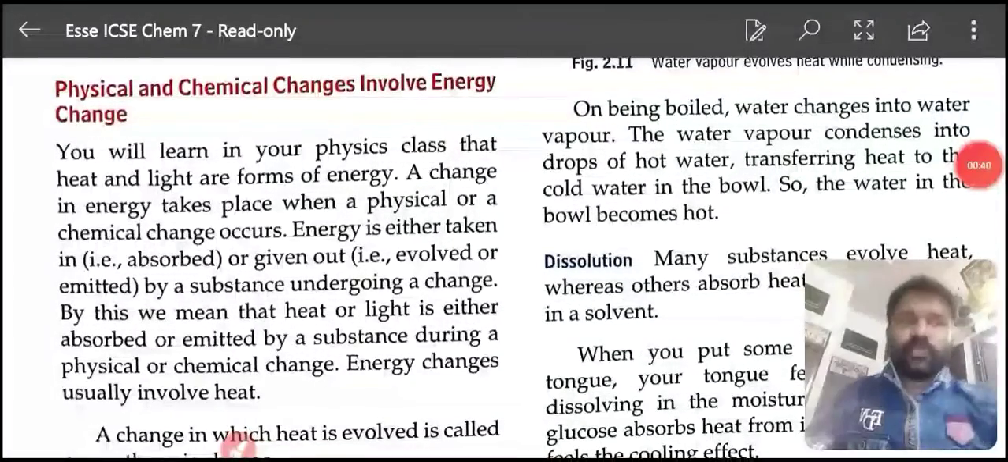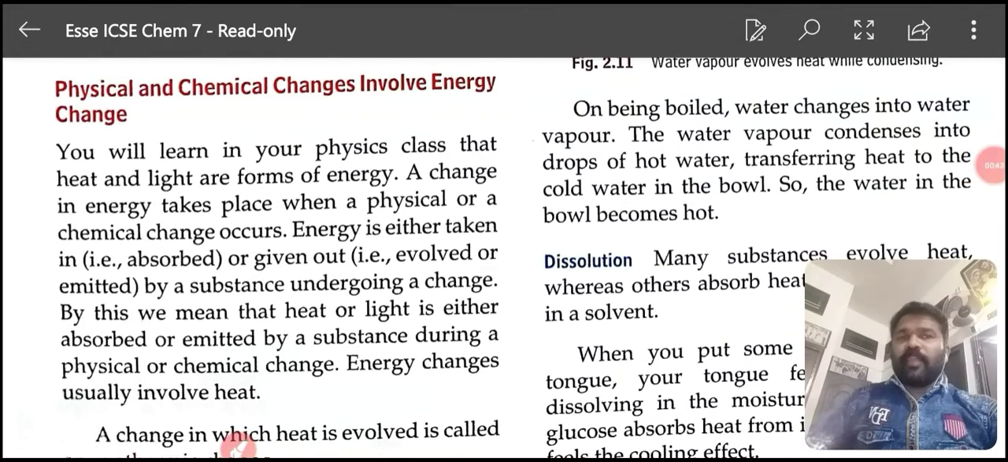In class 7th, we are discussing unit 2, physical and chemical changes. Today we are going to discuss one important thing from this chapter, that is, that physical changes and chemical changes involve energy change. Okay, students, please take out your book and stay on video, watch the video carefully.